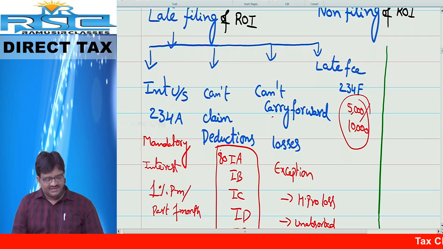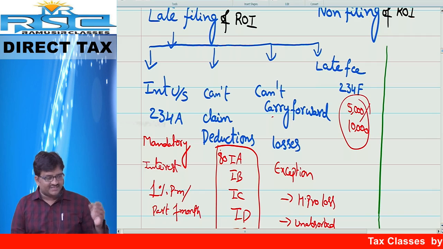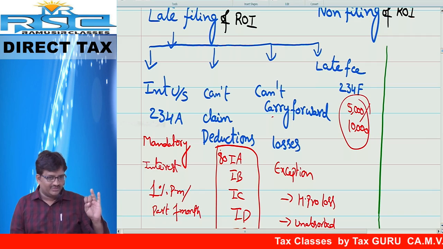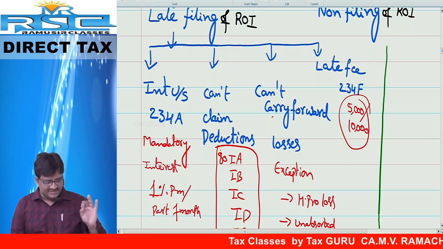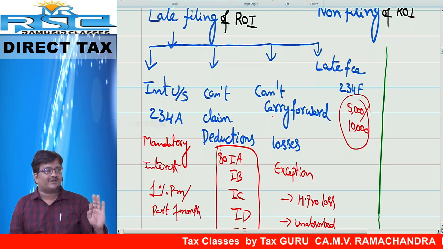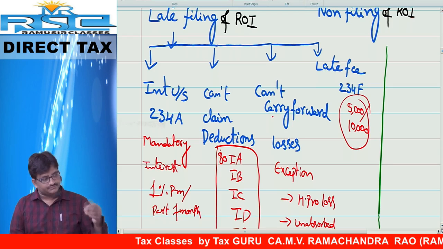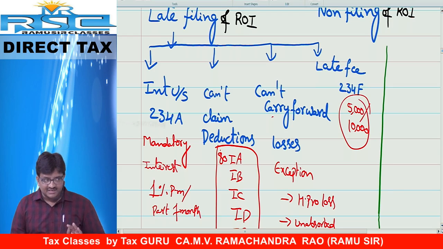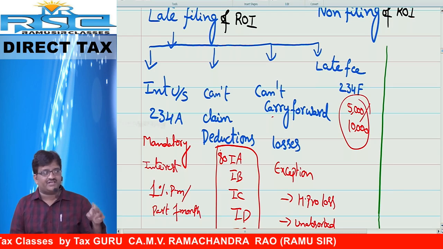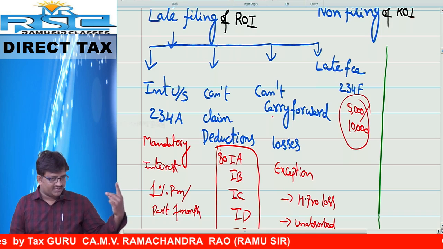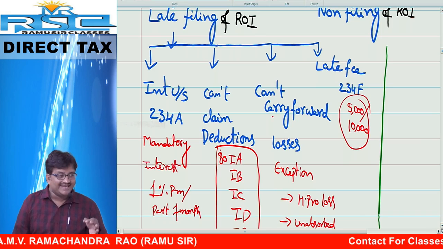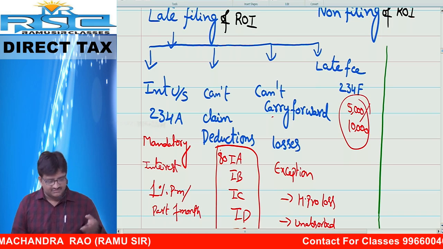Come and tell me. Late filing of return of income. What is the answer? Number one, interest under section 234A. Number two, cannot claim deductions. Number three, cannot carry forward of losses. Which losses? All losses. You cannot carry forward other losses, but two losses, even though late filing, you can carry forward: house property loss, unabsorbed depreciation. Number next, late fees.